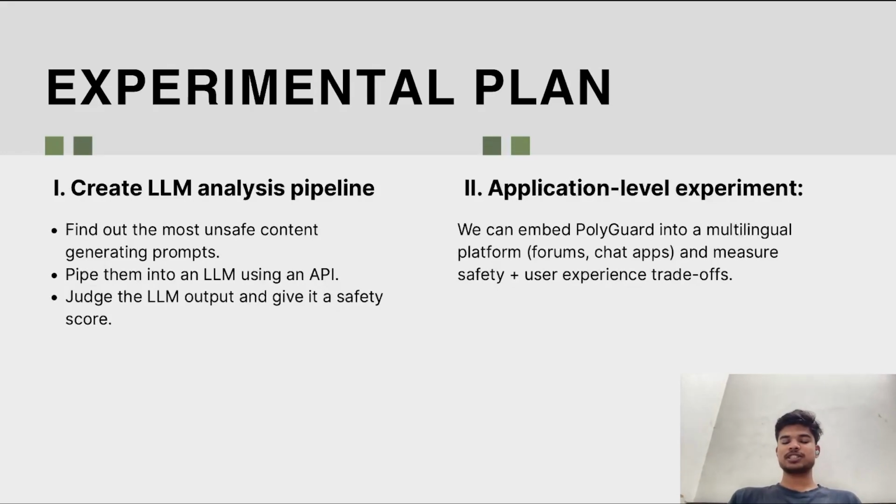We can also do an application level experiment. We can embed PolyGuard into platforms such as Reddit or Facebook or other social media platforms and test the safety of what people are posting. More importantly, we can see what the user experience trade-offs are, such as how much time it takes to analyze harmful content and how big of a hassle users think that time is, what kind of judgment PolyGuard produces, and whether users align with that judgment more or less.